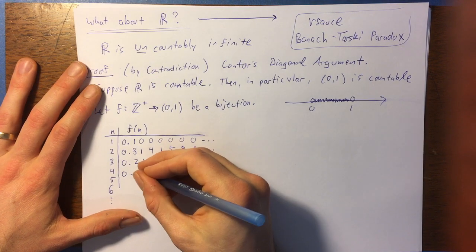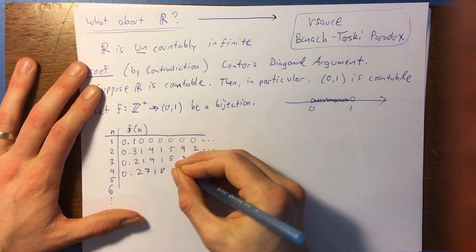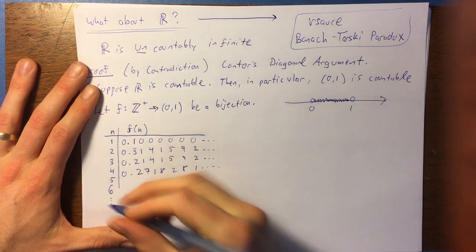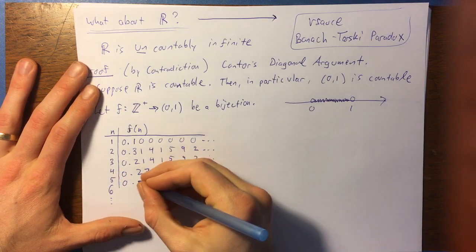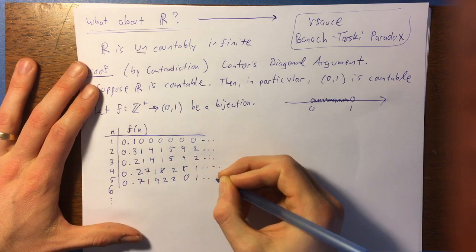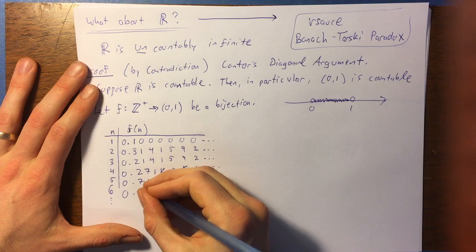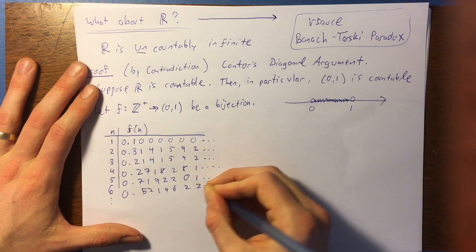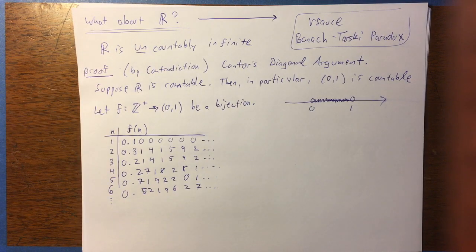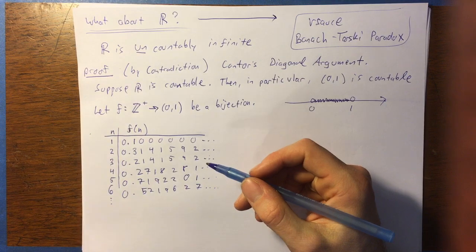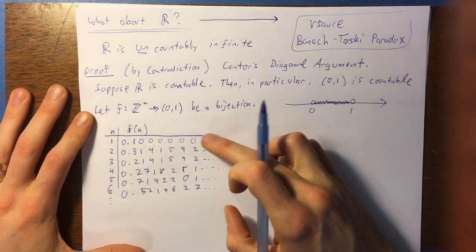No. E is 71828 dot. Okay. I'll stop doing this. This is kind of silly. Let's just make up two more numbers. 7192201 dot and 0.521967 dot.